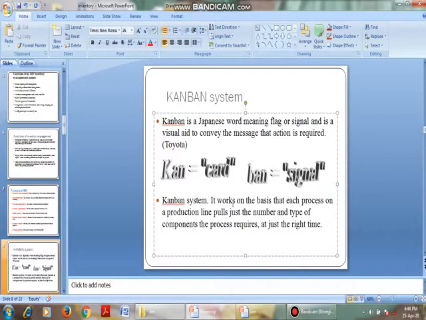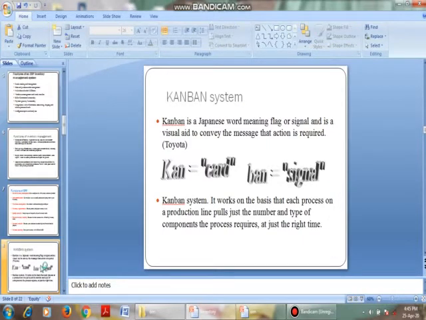Okay, the Kanban system works on the basis that each process of the production line pulls the number and type of component the process requires, and just the right type. That is very simple. We can say that the Kanban system is a card which gives the signal to know what the components of the particular stock are, and at what time they have to be sent to the next workstation.